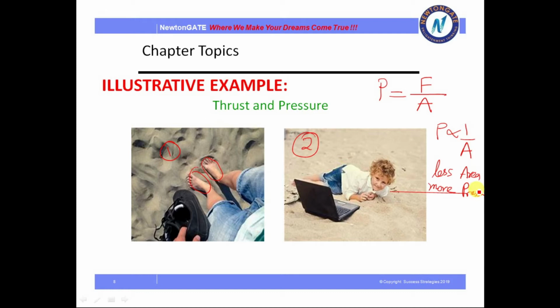That means whenever you stand upon the sand, your feet are very small, so the area is very small, which means you are applying more pressure to the sand, so your feet get immersed in it. But whenever you lie down, the area of your body is much more than your feet, so in that case the pressure will be less.